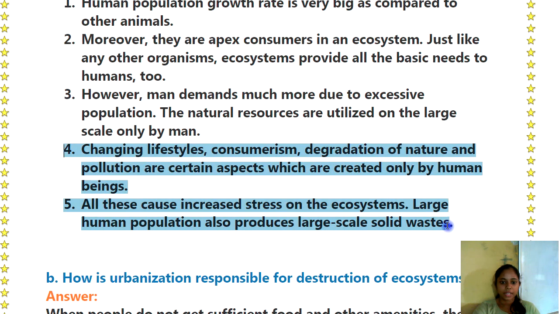Then changing lifestyles, consumerism, degradation of nature and pollution are certain aspects which are created only by human beings. All this causes increased stress on the ecosystems. A large human population also produces large-scale solid waste.